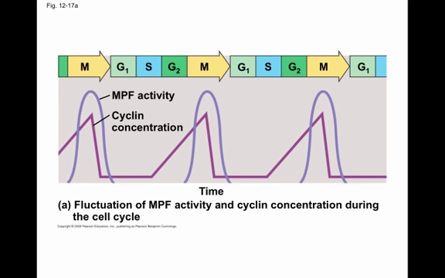So if you need cyclin to activate this CDK, then as the cyclin levels rise, it can start forming the MPF, that maturation promoting factor, and it will create that.